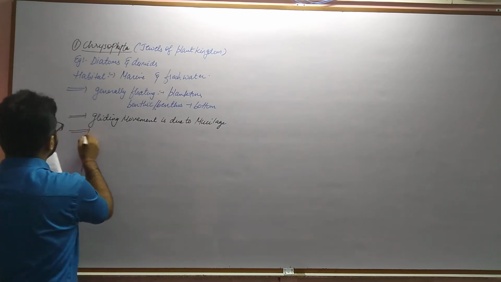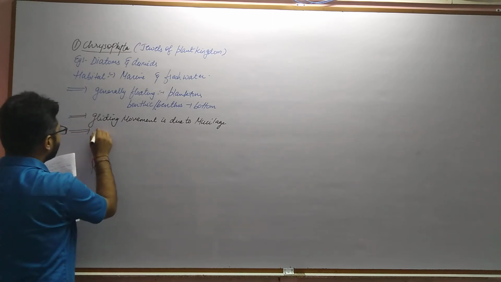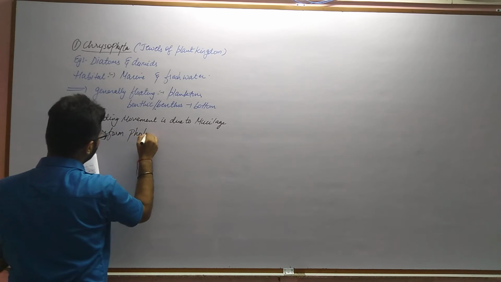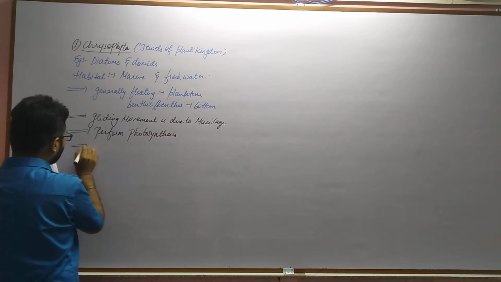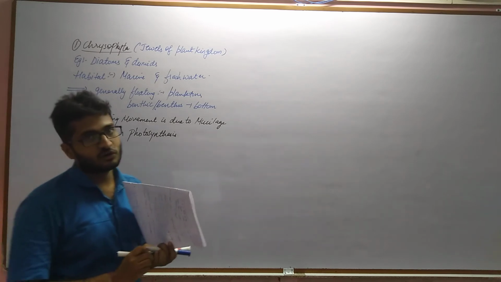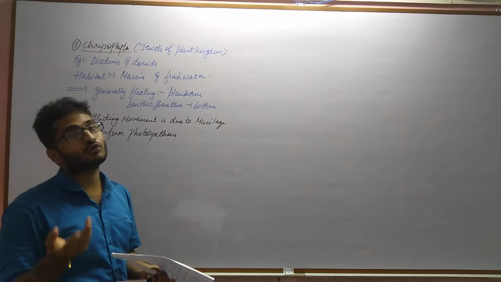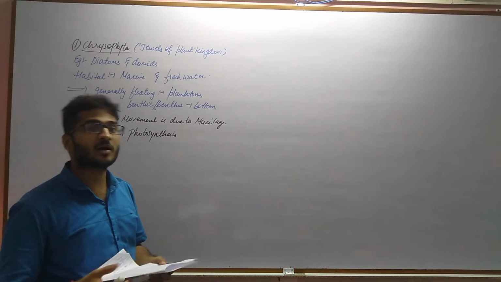Then, since this is an example of autotrophic protists, they perform photosynthesis, and if the diatoms are performing photosynthesis, chloroplast must be present. If chloroplast is present, chlorophyll, the pigment responsible for photosynthesis, must compulsorily be present.